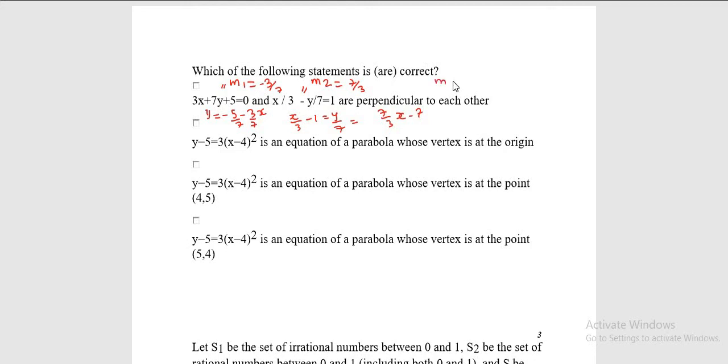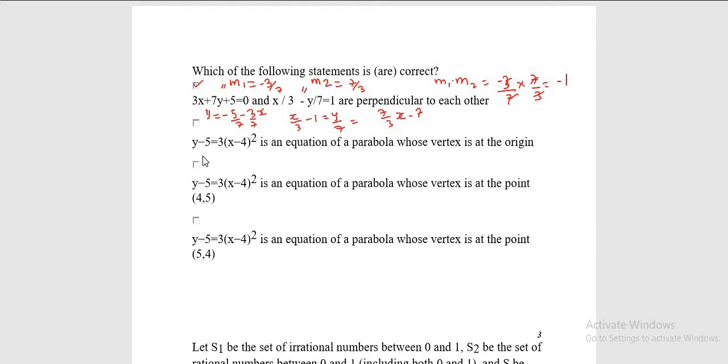Now multiply them. m1 into m2 is equal to -3 by 7 into 7 by 3. This gets cancelled out and you will get the value as -1. So you can see that your option 1 is absolutely correct. So I will make a tick mark here. Moving on to the next question.